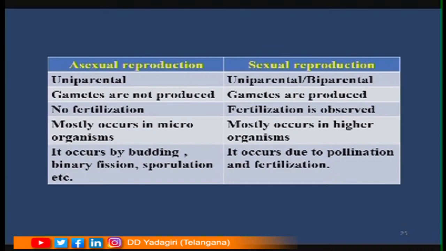Asexual reproduction mostly occurs in microorganisms, whereas sexual reproduction takes place in higher organisms. Asexual reproduction occurs by a process called budding, binary fission, sporulation, etc., whereas sexual reproduction occurs due to pollination and fertilization. So, these are the differences between asexual reproduction and sexual reproduction.